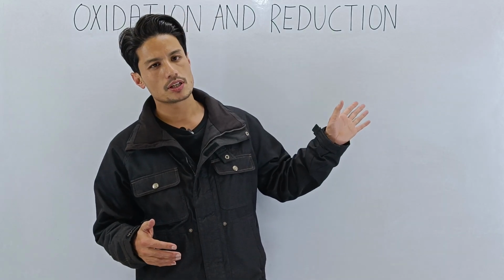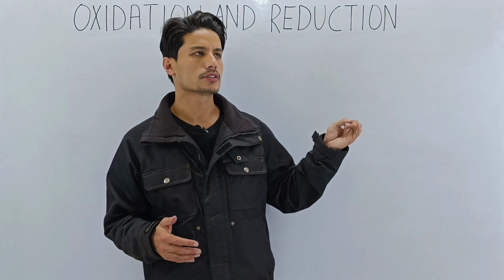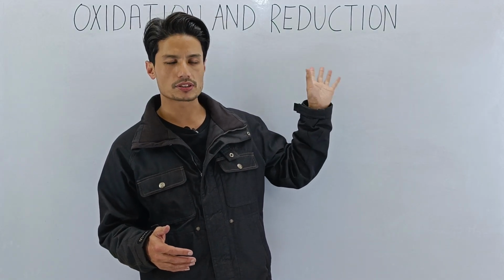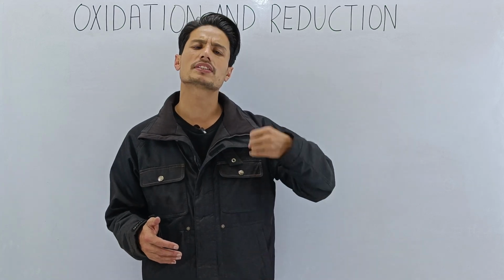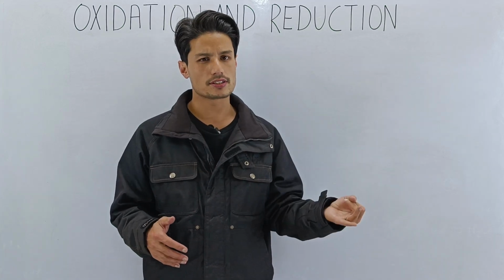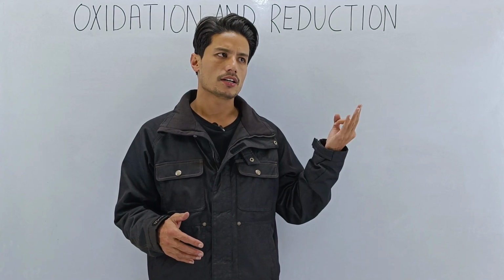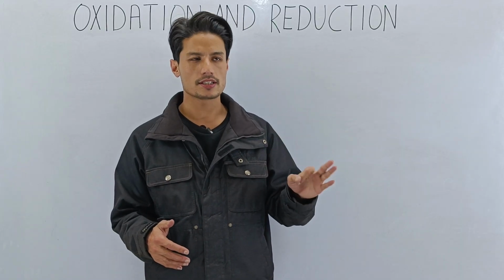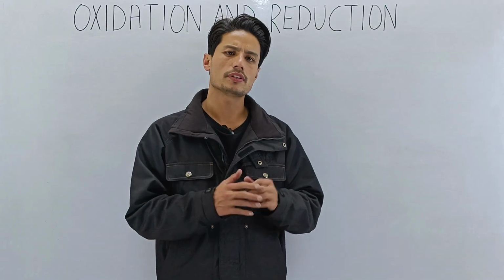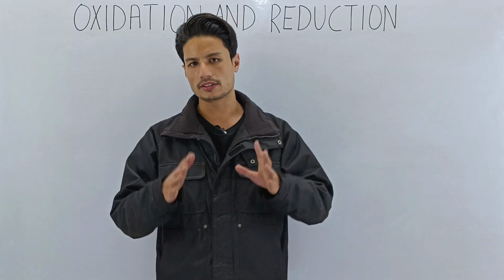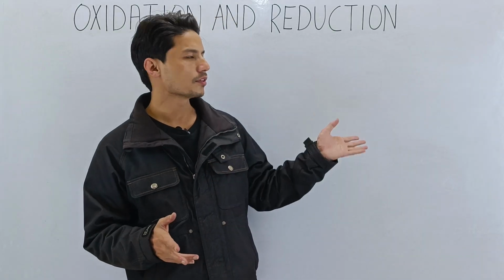In today's video, besides oxidation and reduction, we'll be discussing oxidizing agent, then reducing agent, then types of redox reaction. And with that we will wrap up the lesson. So chapter 1 will come to an end with today's video.